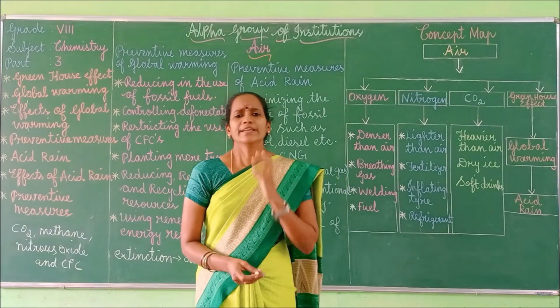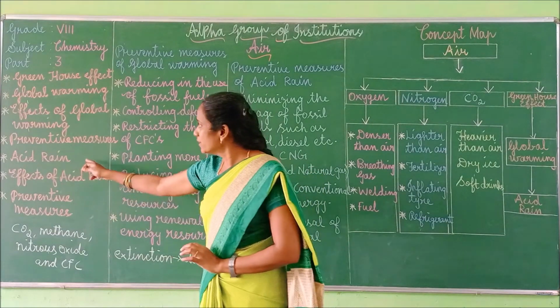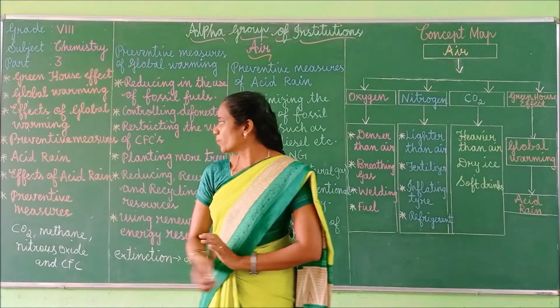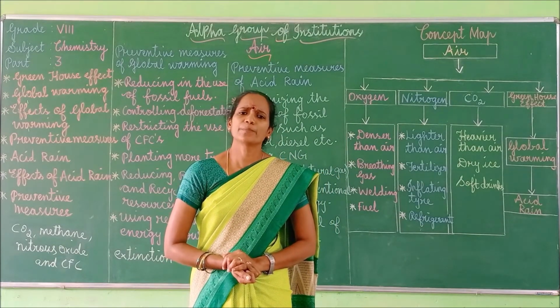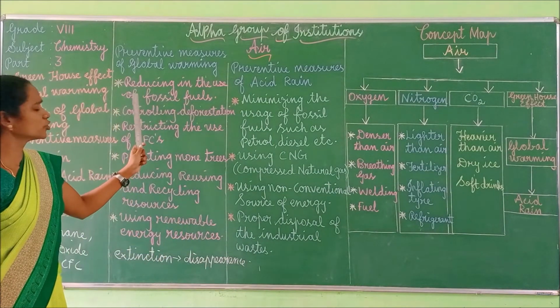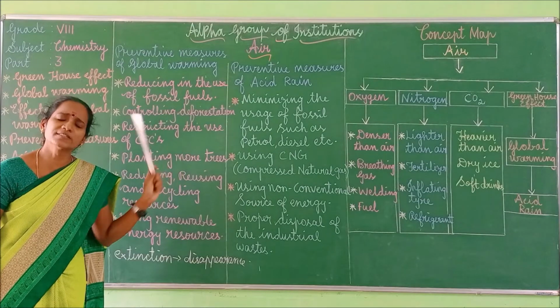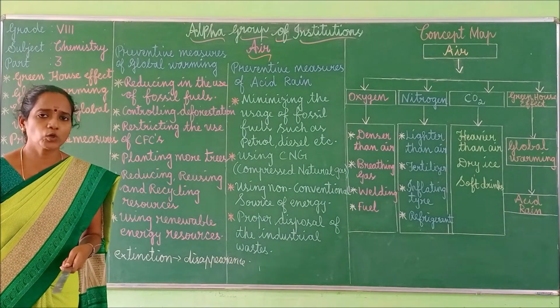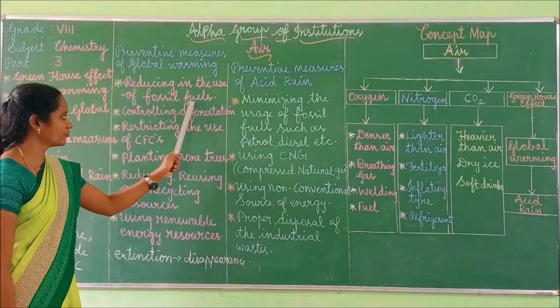So, there are some preventive measures, not of acid rain, but preventive measures of global warming. So, what are the preventive measures we have to take? The first one is we have to reduce the usage of fossil fuels. Fossil fuels means petrol, diesel, which are being burnt now. So, we have to reduce the usage of fossil fuels.